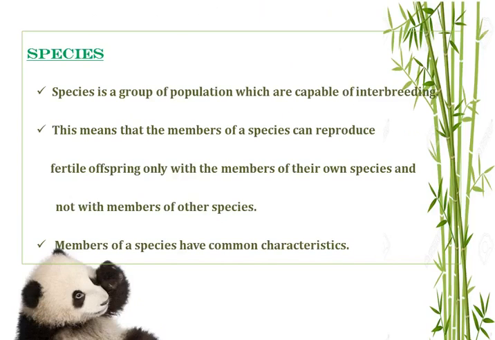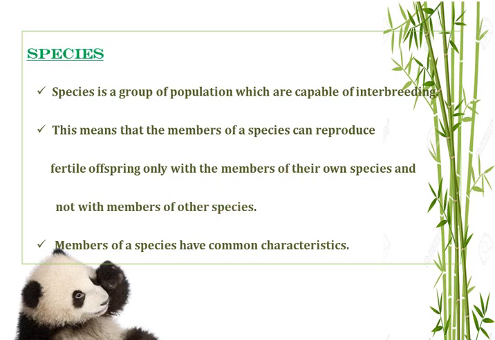Now let's see the term species. What do you mean by species? Species is a group of population which are capable of interbreeding. This means that the members of a species can reproduce fertile offspring only with the members of their own species and not with the members of other species.